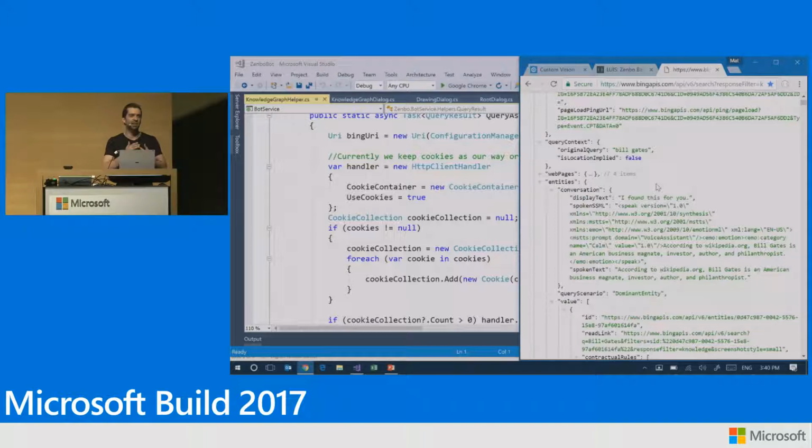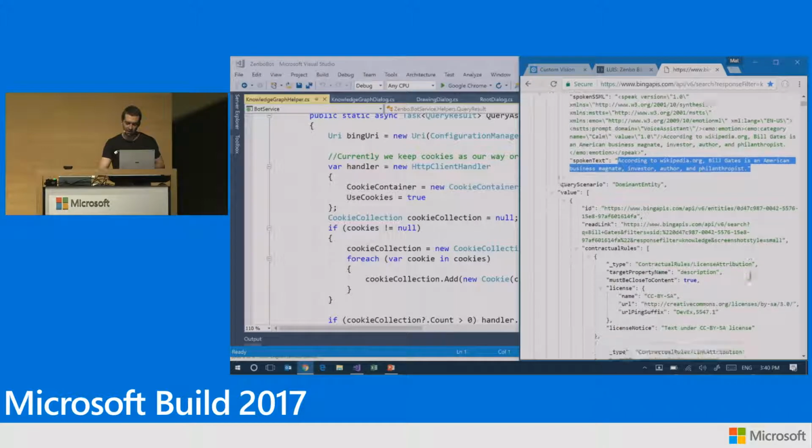They are already curated, organized with proper properties. So I'm looking here and say, well, part of the answer from Bing knowledge graph is telling me, I suggest you say this, right, with the proper SSML, saying, according to Wikipedia, Bill Gates, American business magnate, investor. So it's already suggesting what Zenbo should say next, right out of that API.